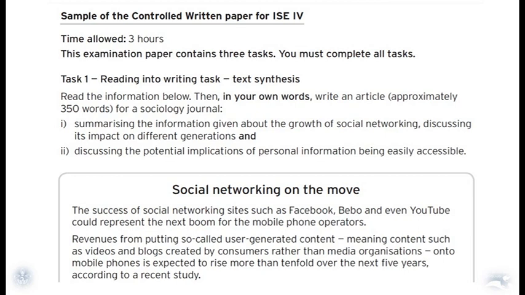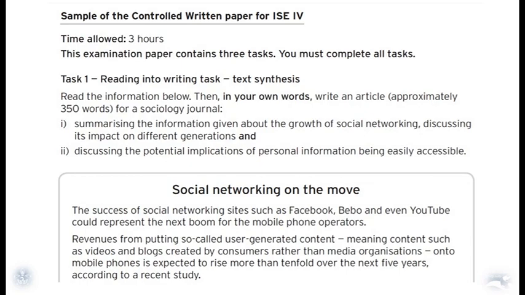Now let's look at the text that they use. They use a different text because, if you remember, you have to read the information and then use the information. So we have a little article, social networking on the move, and you can read: the success of social networking sites such as Facebook, Weibo, and even YouTube could represent the next boom for the mobile phone operators.